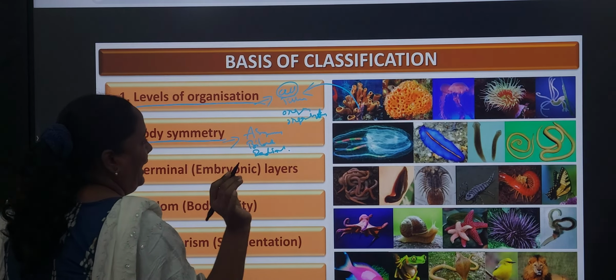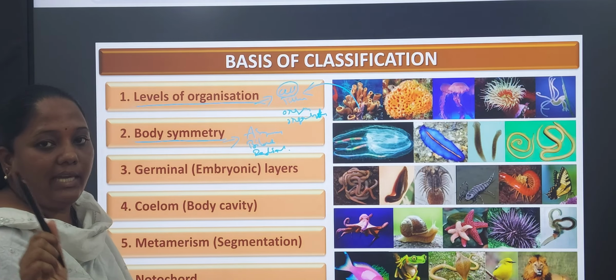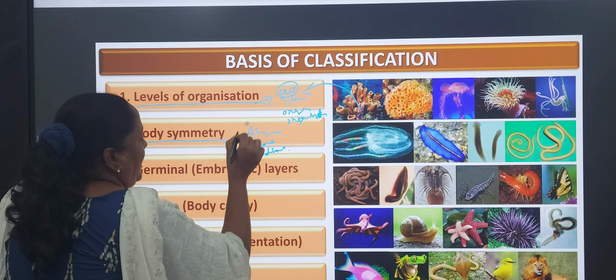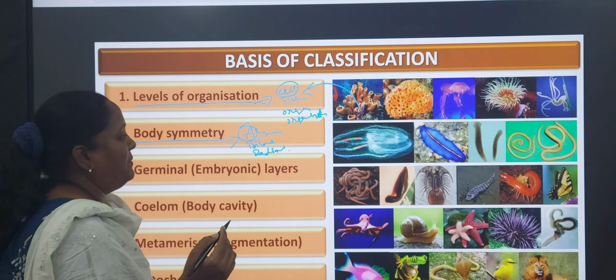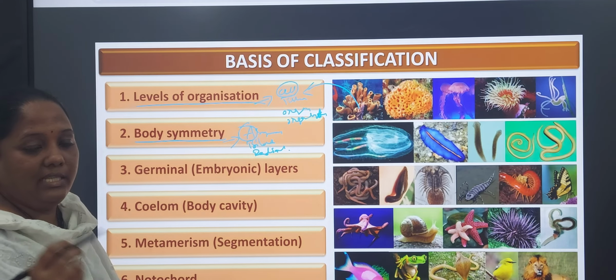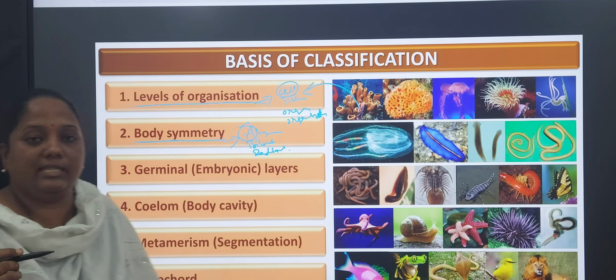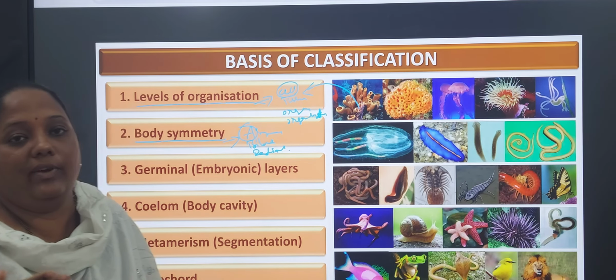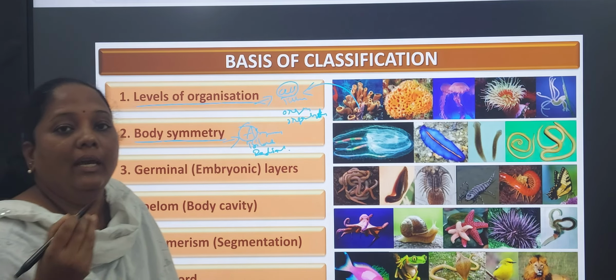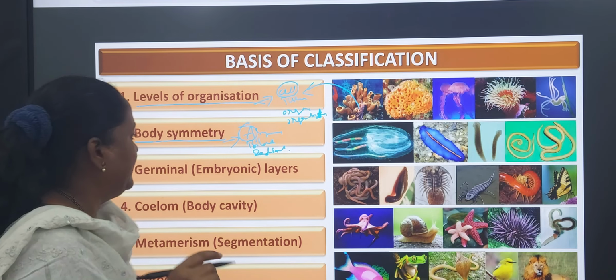As I already said in the previous class, A always refers to absent, meaning absence of symmetry. Where is it absent? In the Porifera, the cellular level of organization is there, and we can't cut a sponge body.